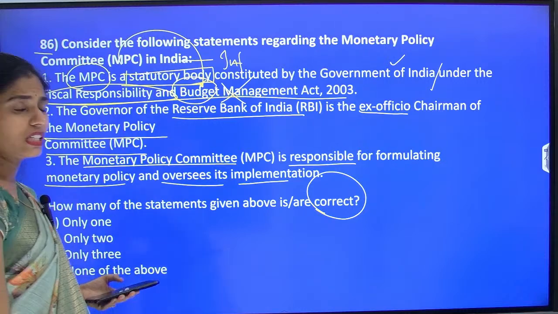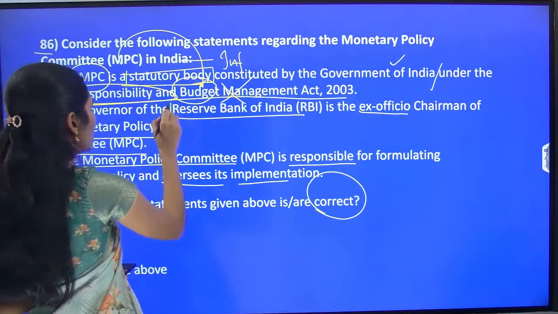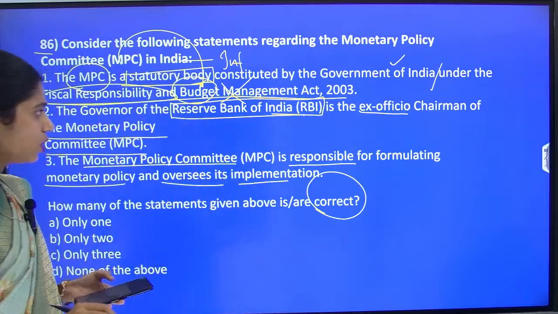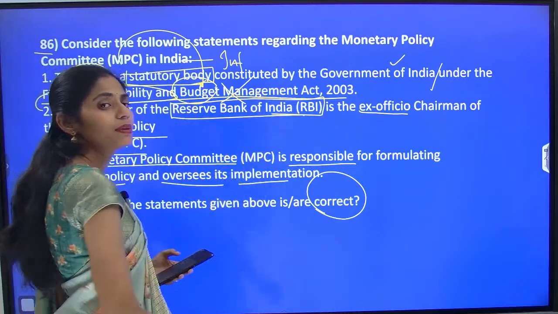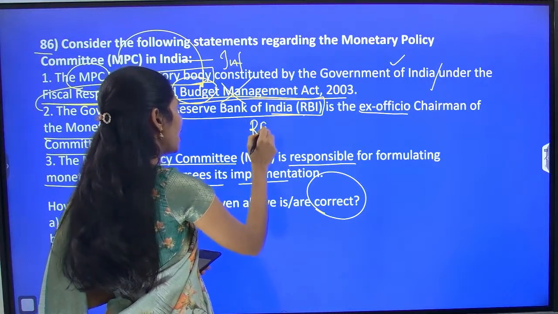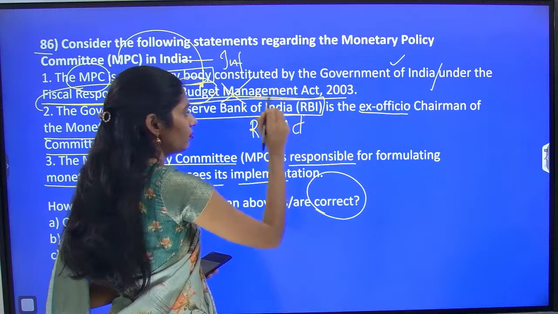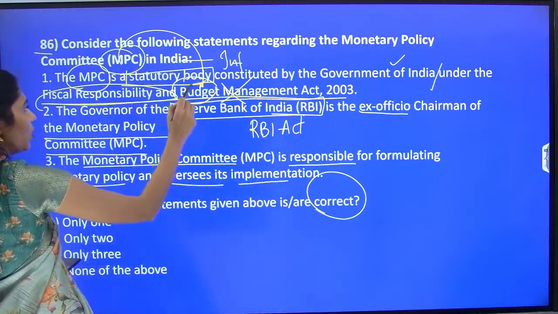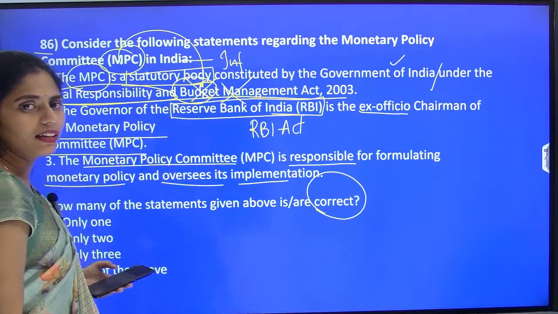if you see the second statement, we have the Governor of RBI as ex officio chairman. So regarding RBI and the establishment and rules of RBI, we already have the RBI Act. Okay, if you know this thing, that MPC is not at all related to budget, you can eliminate that.